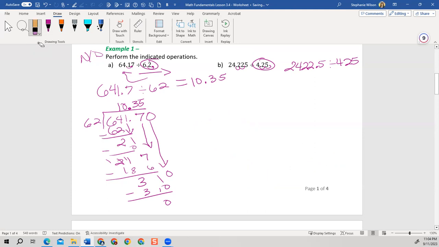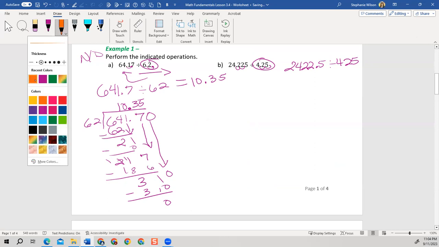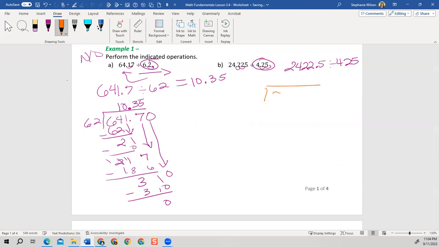All right, and I will change this to, let's go with this orange. Now inside the doghouse is the numerator. Let's carry the decimal to the top so I don't forget it in my answer. And then the denominator on the outside.